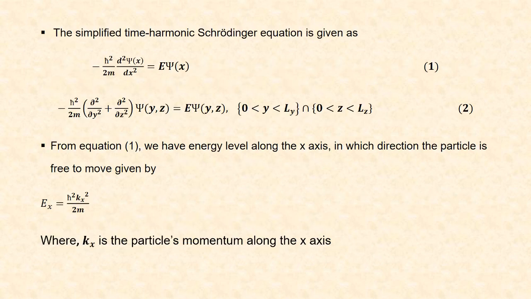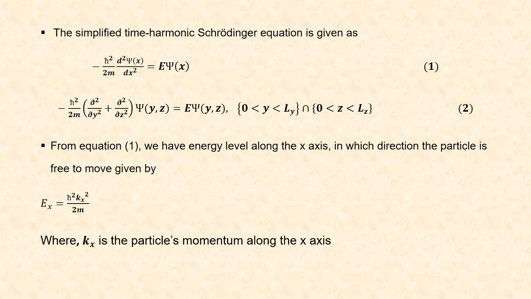Next, we will consider the quantum wire, in which the electron and hole movement is restricted or confined in the two directions, that is y and z direction, and their movement is free in the x direction. And the potential is 0 in the region other than y ranges from 0 to Ly and z ranges from 0 to Lz.